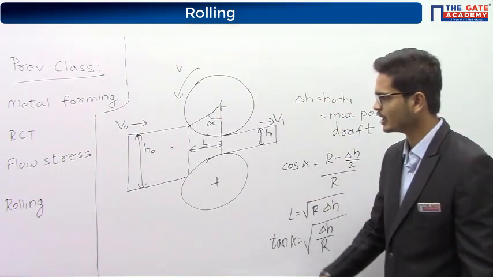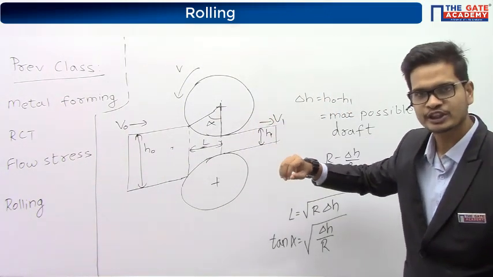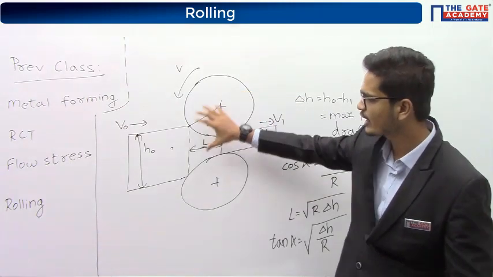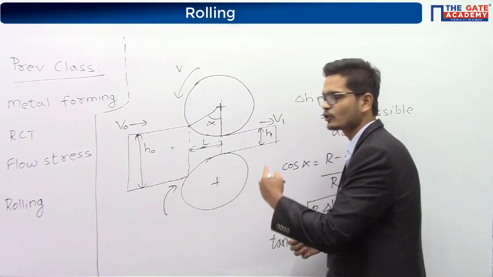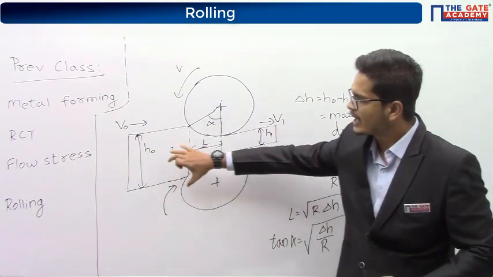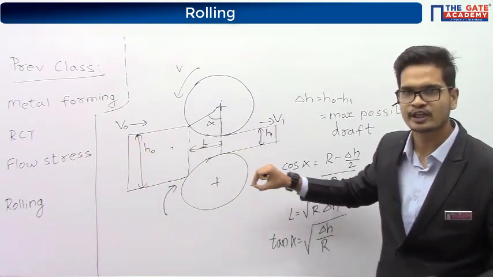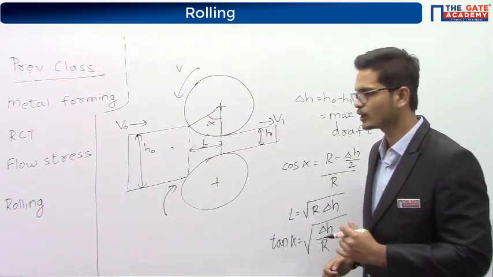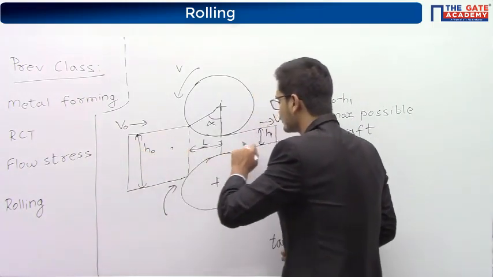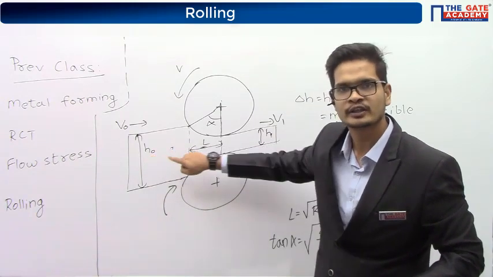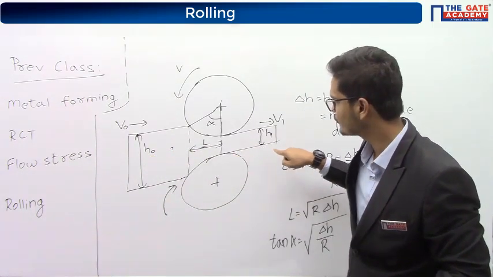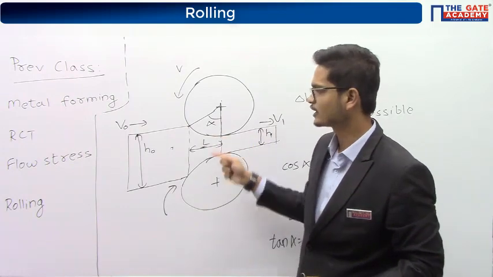Okay. So guys, we had started with rolling operation. What happens in rolling is we have two rollers. Both the rollers are rotating in opposite direction, and through the rollers, a component is passed. When the component is passed through the rollers, the thickness of the component reduces. See, initially the thickness was H0 and finally the thickness is H1. And these are the two rollers.